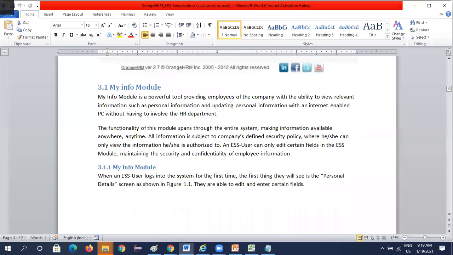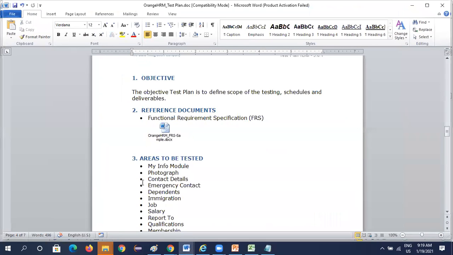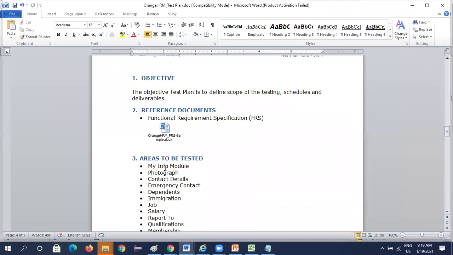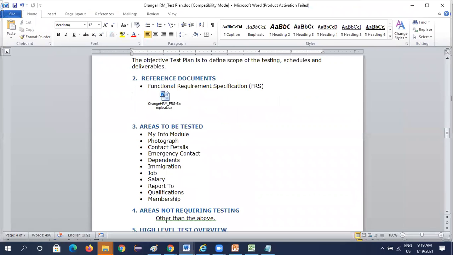So the my info module. Next is the photograph module. Next is the contact details module. So these all need to be tested. Why we need to mention all these things is that later, if anybody comes and asks why you did not test this one, you will show this plan document and say, see, these are the areas to be tested mentioned in the document. So I have tested only these.